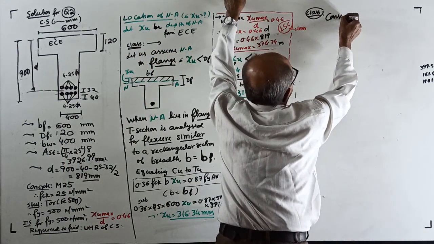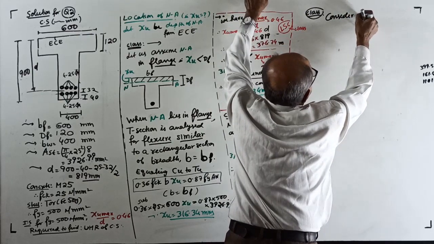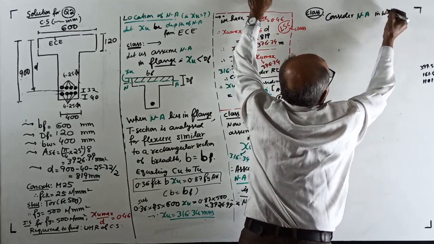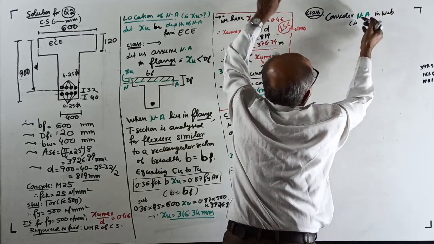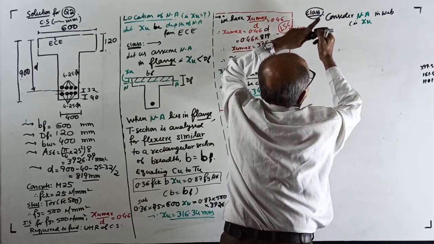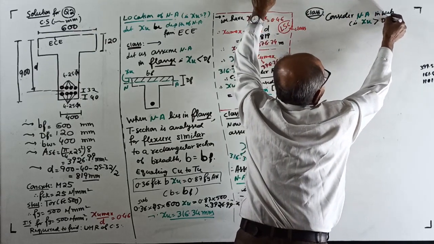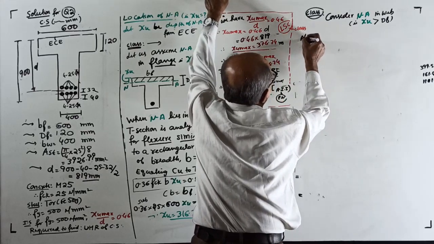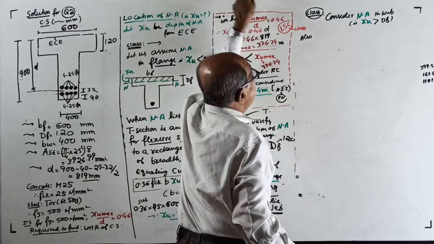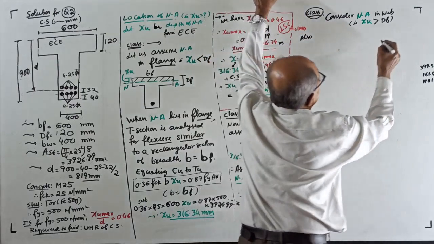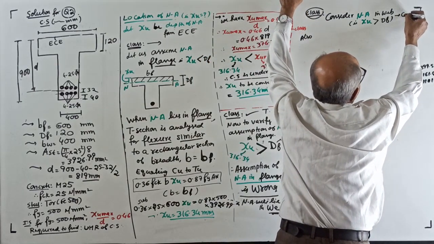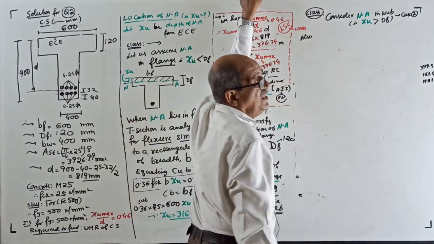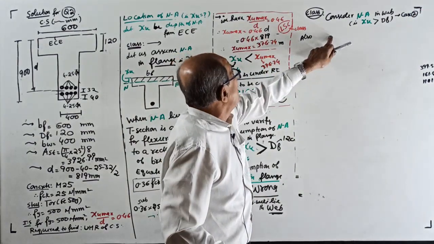So, class, you write: consider neutral axis in web. That is, you are assuming your XU is more than DF. Then one sketch, and also make a note here. This is your case 2. One personal note you can write. This is your case 2 in the procedure. Don't write case 2 in the examination. Also, you should write if you want.